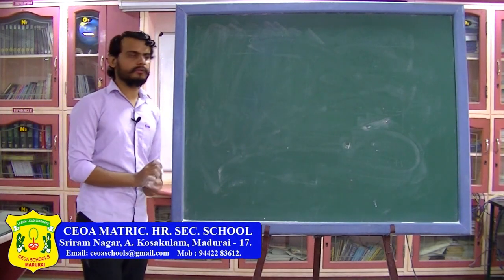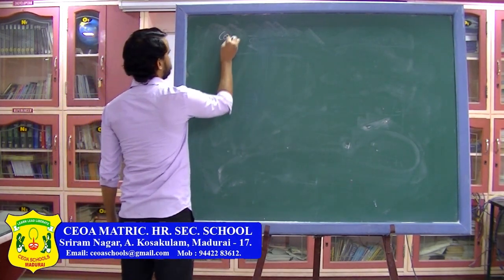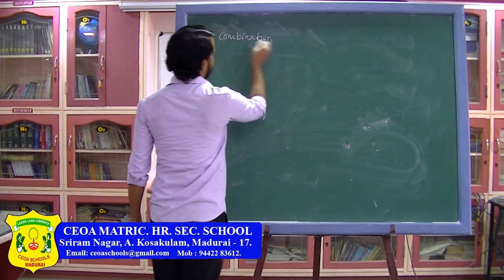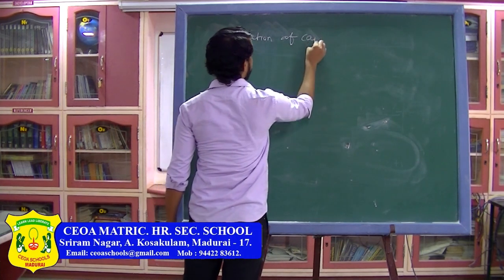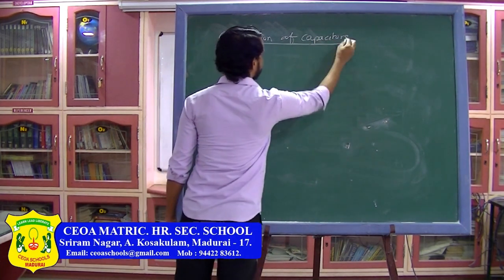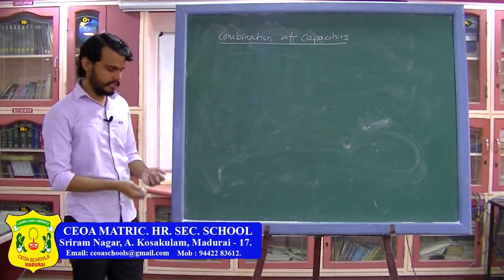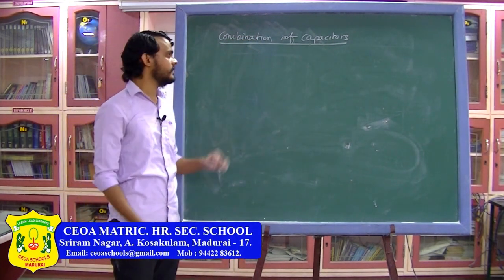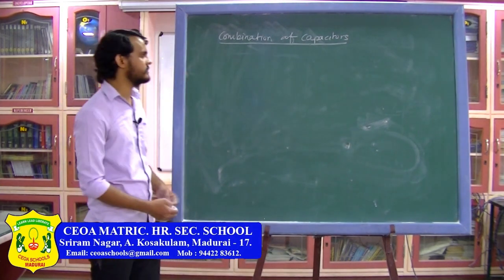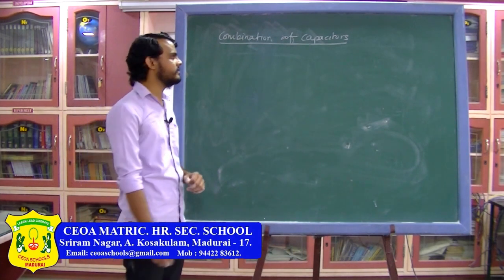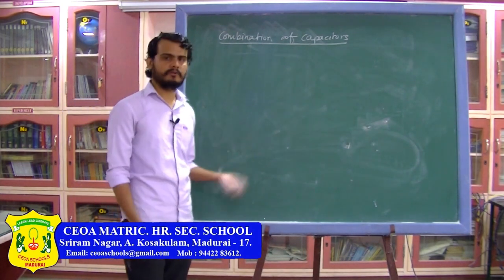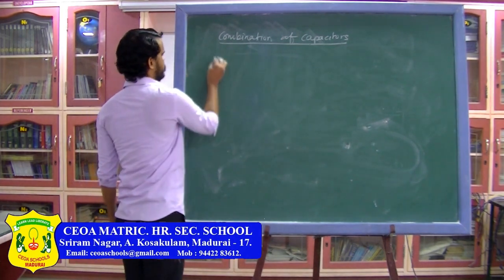Next thing which we are going to do is combination of capacitors. In the previous chapter you have seen combination of resistances, you have seen parallel combination and series combination of resistances. Similarly, here two combinations of capacitors are possible. One is series combination, the second one is parallel combination. So we will do one by one. First one is series combination.